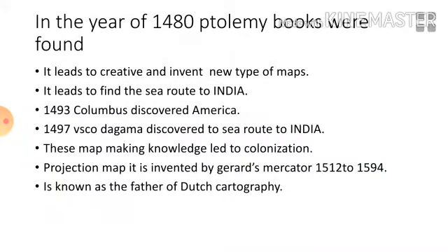Colonization. Example here, what happened? We take England, a colonial country. So what did the British people do? They came to India, they defeated our local people, local kings, and they established their companies like the East India Company. So they established their colonies in India. Gradually they gained political power over India. That is known as what? Colonization. The main intention of colonization is to grab the natural resources of other nations.